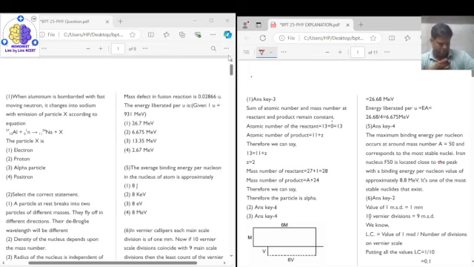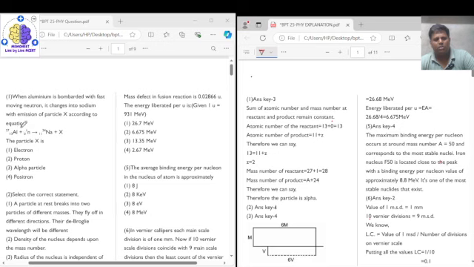The very first question says that when aluminium is bombarded with fast moving neutron, it changes into sodium with emission of particle X according to the equation given, and the particle X is? To solve this question, we'll use the concept that the sum of all the atomic numbers on the reactant side is equal to the sum of the atomic numbers on the product side.